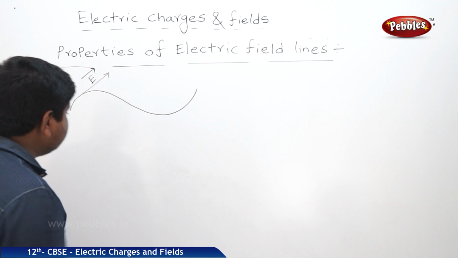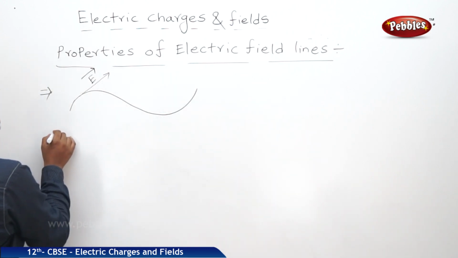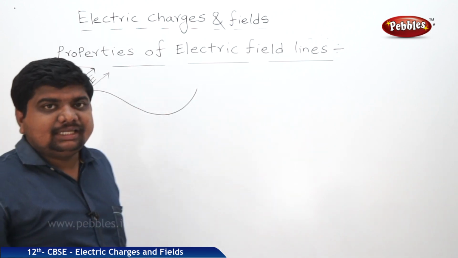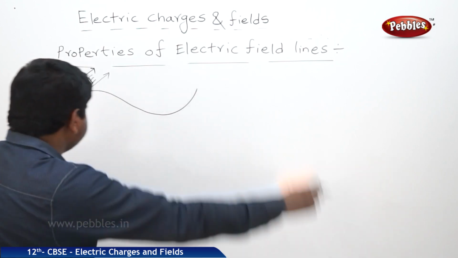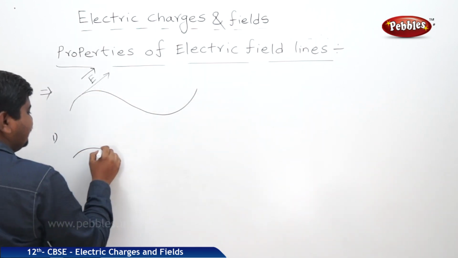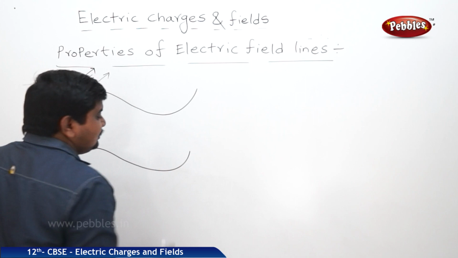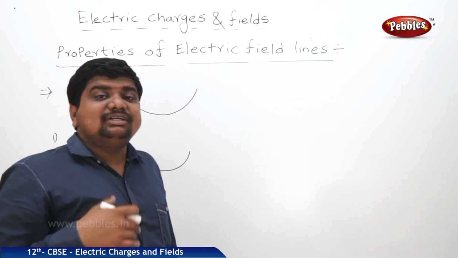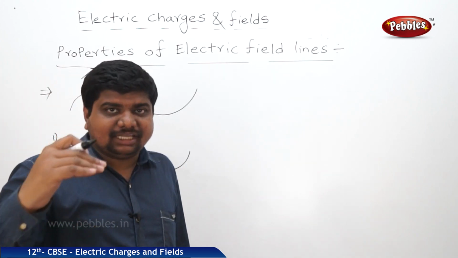This is one property. And what is the last and final property? It will be like this.